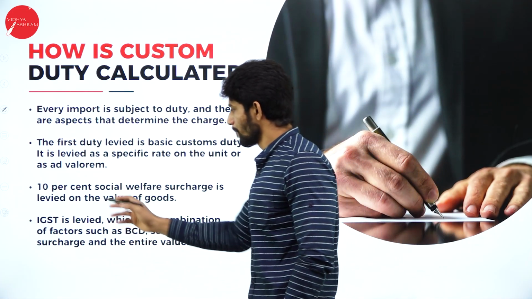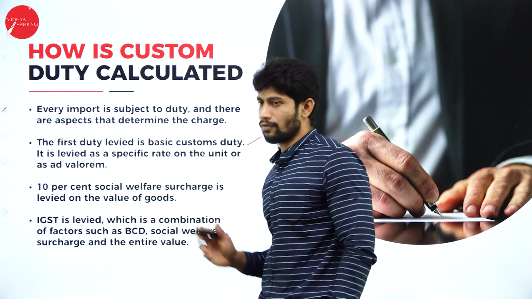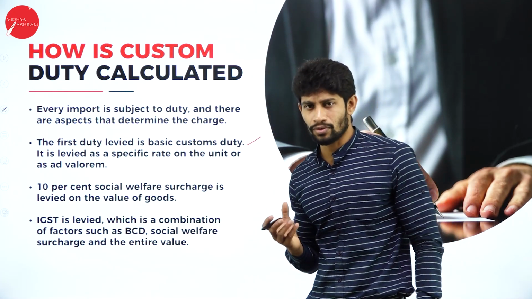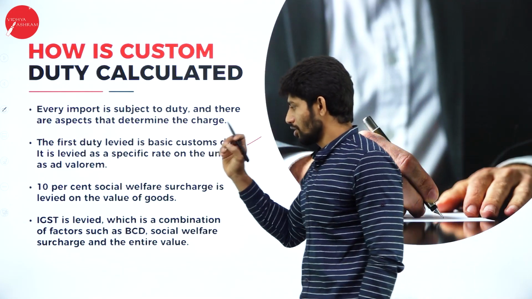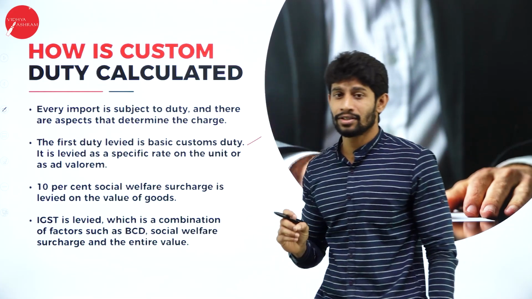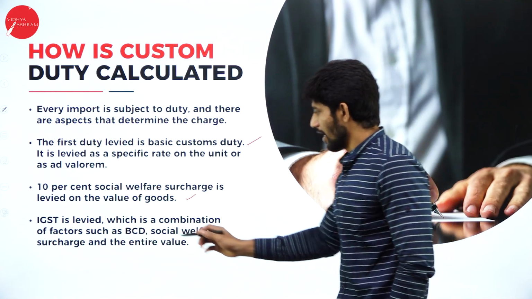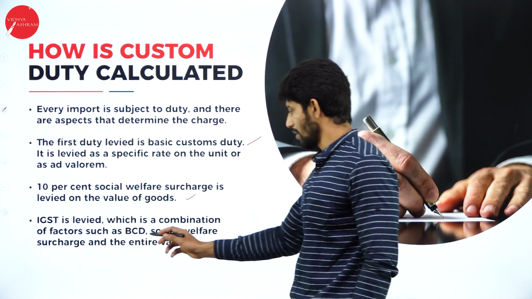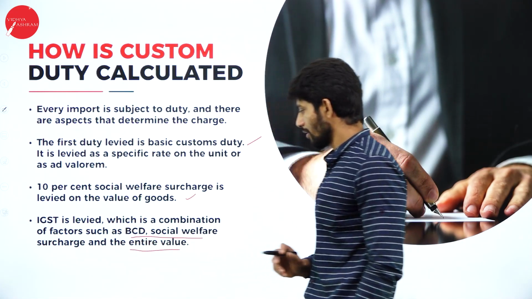Next, 10% social welfare surcharge is levied on the value of the goods. Yes, on the value of the goods. You're going to find out the value of the goods. On the value of the goods, a 10% surcharge, that is social welfare surcharge, is applicable. Next, IGST is levied, which is a combination of factors such as basic custom duty, social welfare surcharge and the entire value.